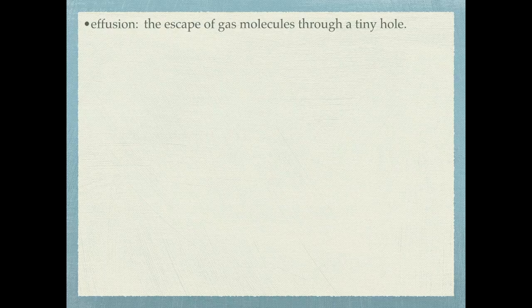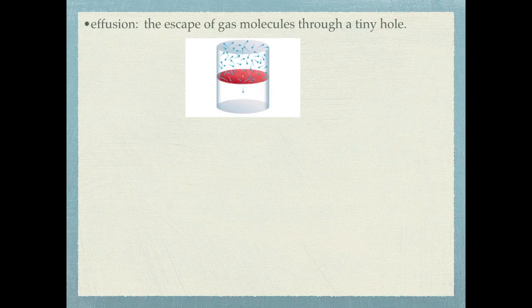Now let's actually talk about effusion and diffusion. Effusion is the escape of gas molecules through a tiny hole. Here's one great diagram to represent that. You see all of the gas molecules moving in a container and then a tiny hole in the center of that red circle. That small hole enables, once in a while, a molecule to move through.